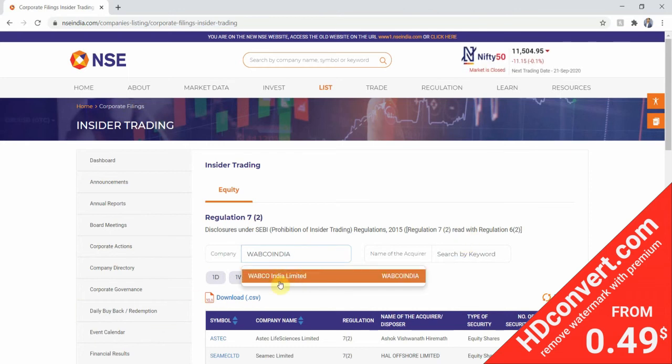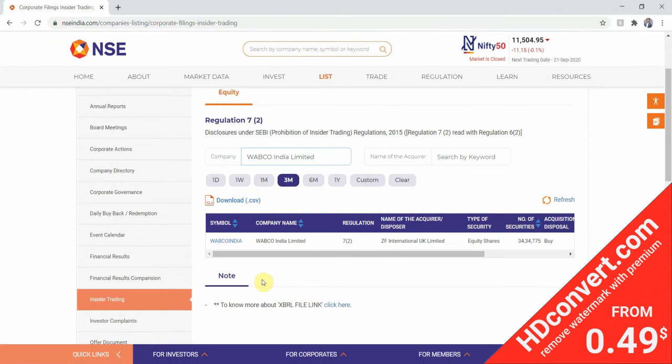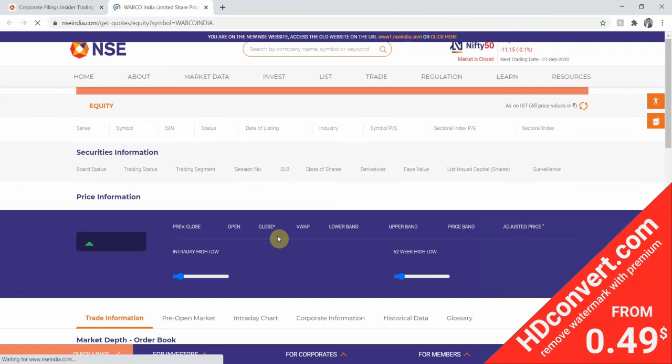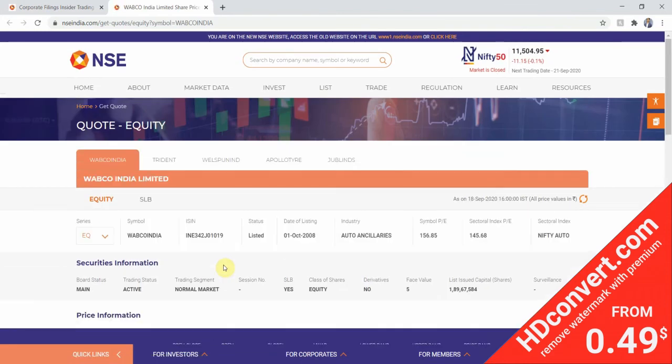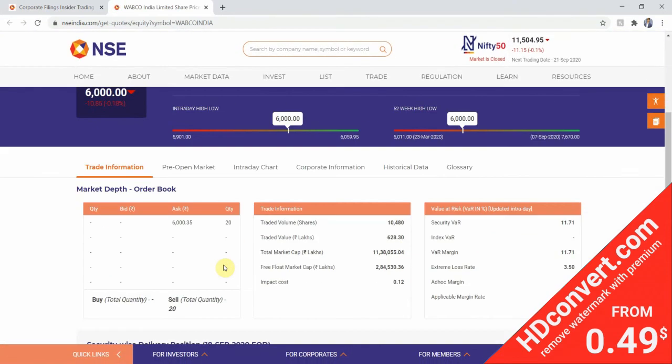For example, we are considering the first stock, that is Wabco India Limited. Sorry for the mispronunciation. We have to go down to their page that is available on the NSE's website.